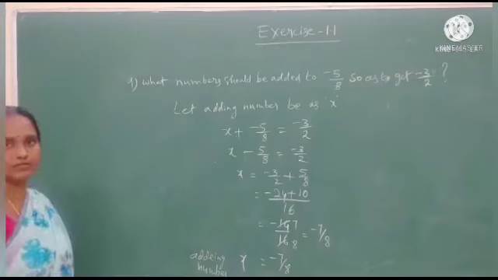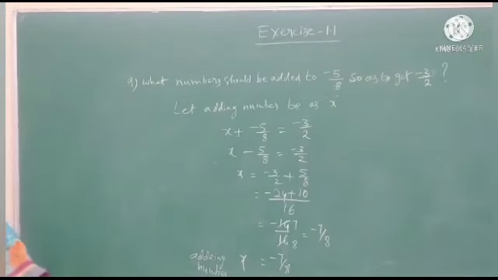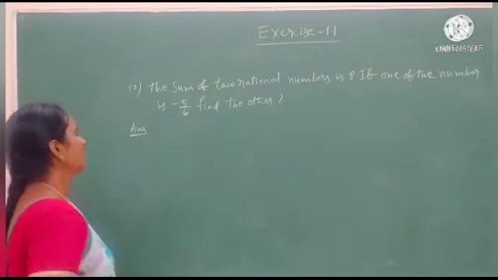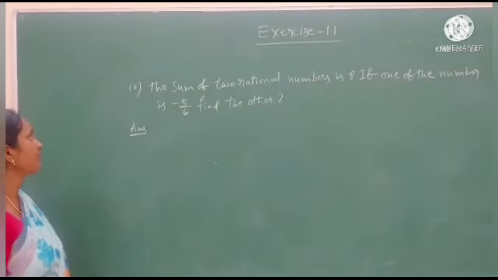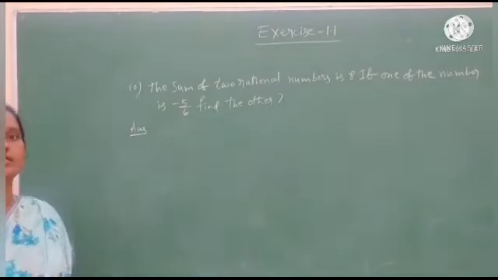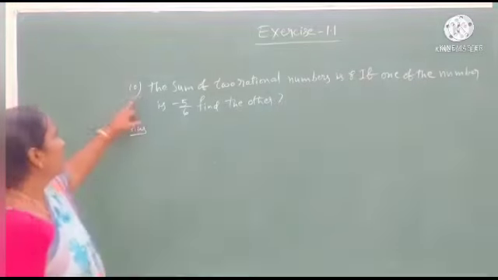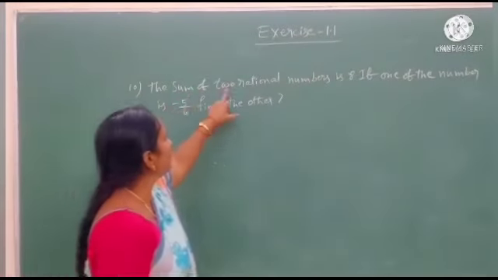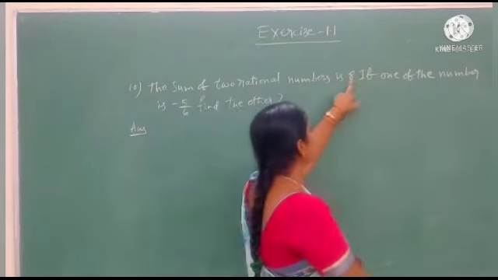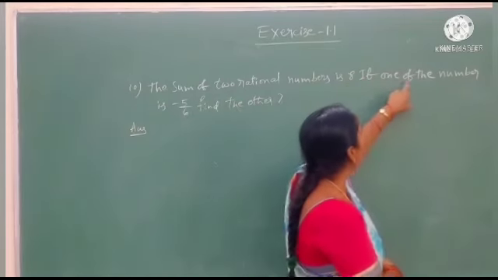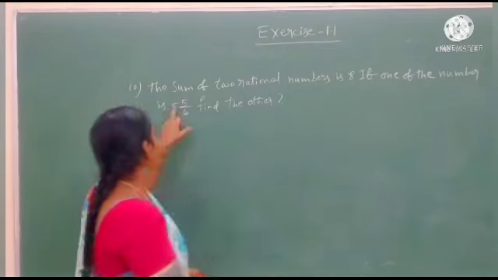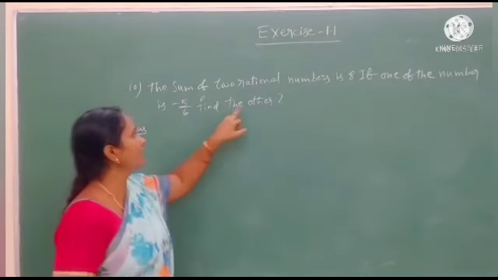This is the adding number. Okay. See students, and after that we will go for the 10th question. The sum of two rational numbers is 8. If one of the numbers is minus 5 by 6, find the other.